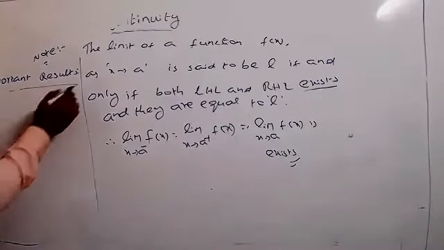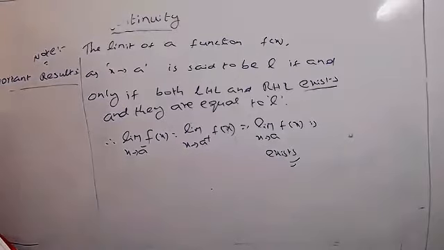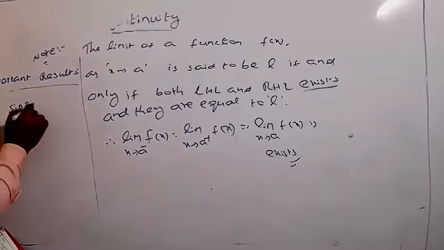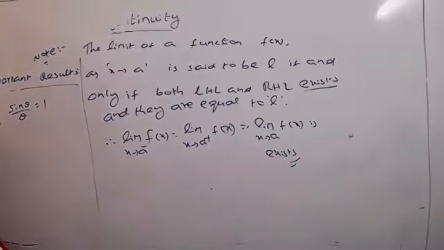Some important results you can write. The formulas we already got last year. Limit theta tends to 0, sin theta by theta equals always 1. The same is the second one: limit theta tends to 0, tan theta by theta equals always 1.